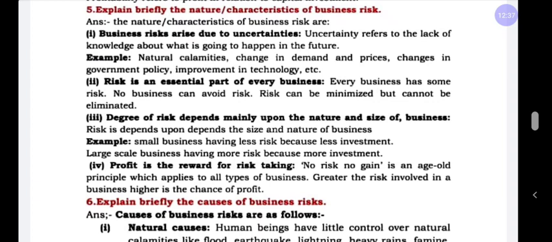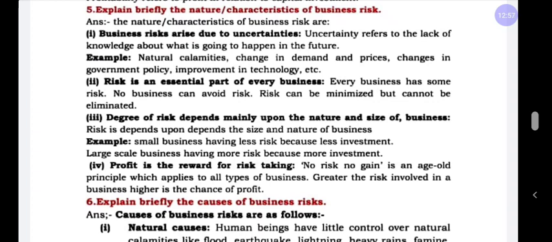First point, business risk arises due to uncertainty. That means the risk is an uncertainty, that is, a lack of knowledge or lack of awareness. We don't know what will happen in the future. It is called business risk arising due to uncertainty.